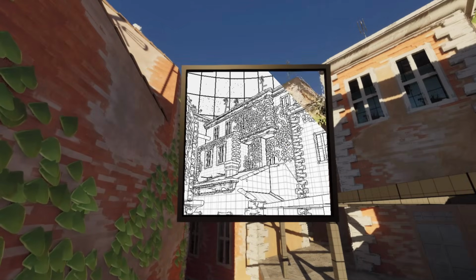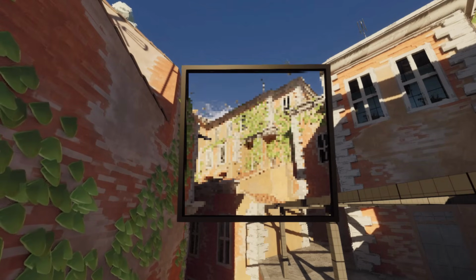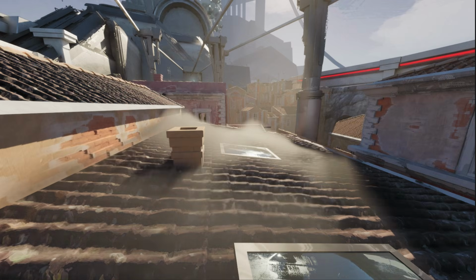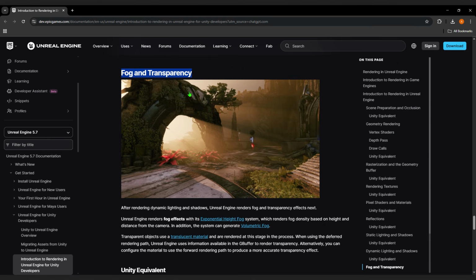Unreal and Unity allow for post-processing effects to be masked based on custom channels that we can define. To only apply the blur on local fog, the idea is to mask out the areas where the density of the fog is sufficient. Unfortunately, I couldn't find a way to isolate the render pass of the volumetric fog in both engines. If anyone has an idea on how to do it, let me know in the comments.